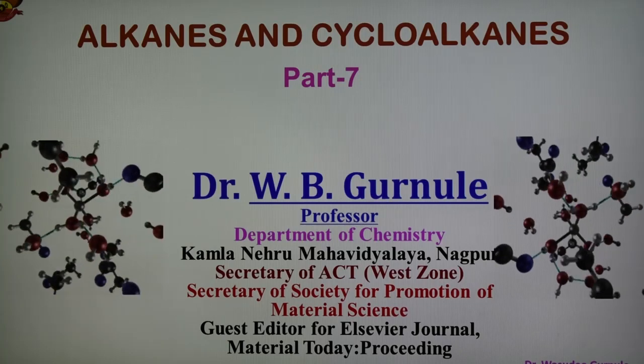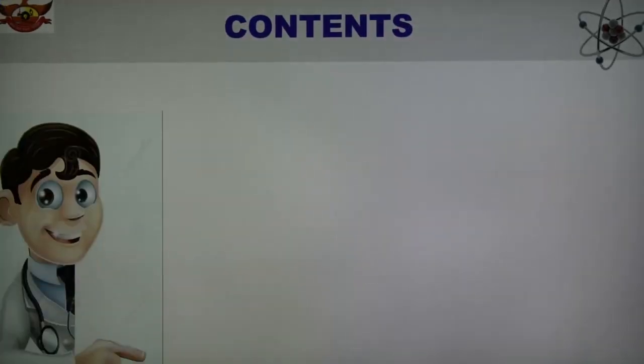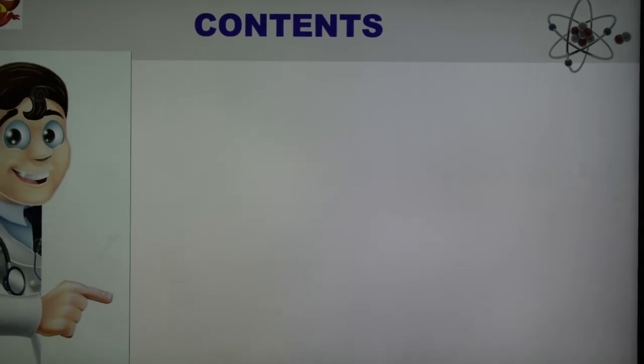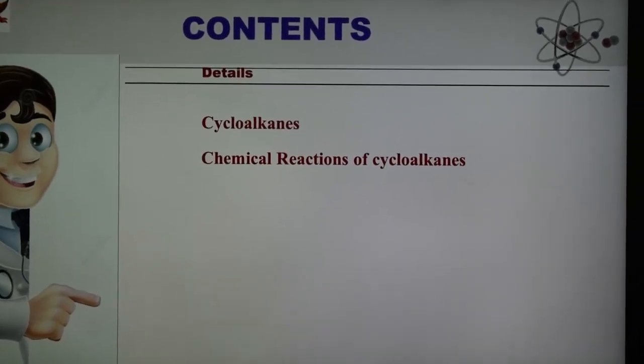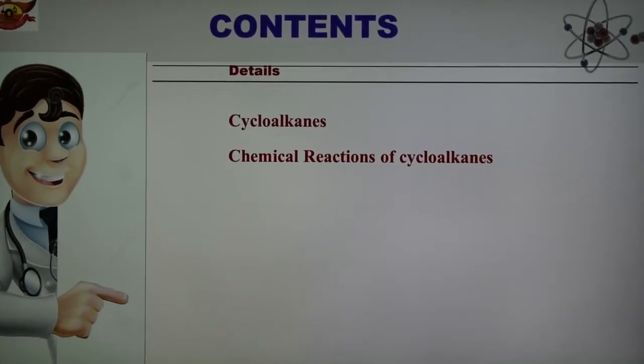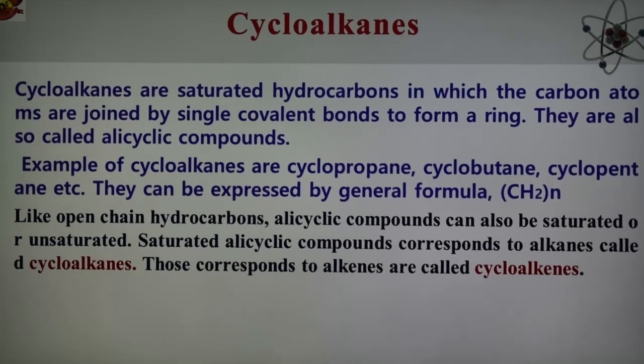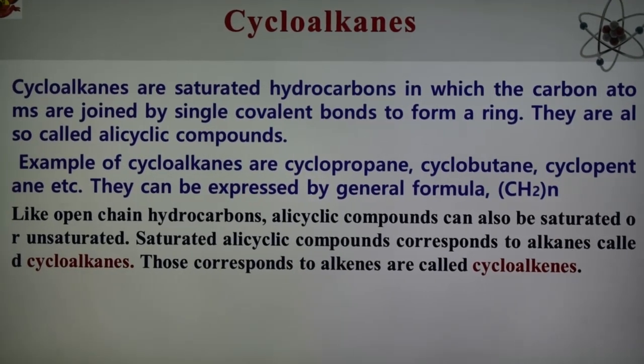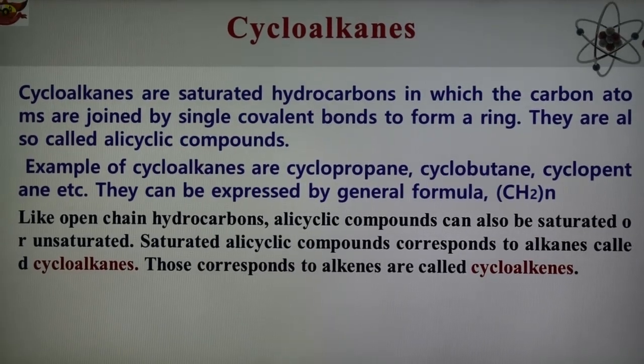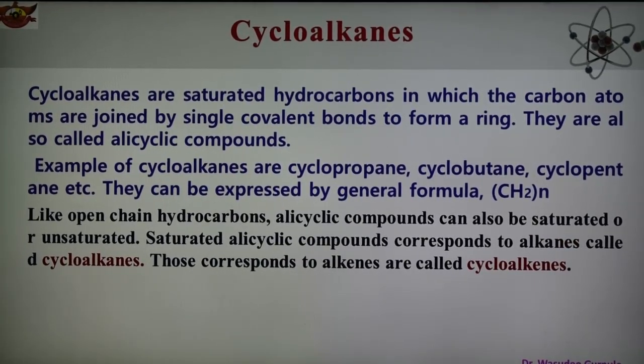In this part we are going to discuss the different chemical reactions of cycloalkanes. Cycloalkanes are also known as saturated hydrocarbons. Do you know what a saturated hydrocarbon is? It is a compound which contains carbon-carbon single bonds. Unsaturated hydrocarbons contain double bonds and triple bonds. So cycloalkanes are saturated hydrocarbons which contain only carbon-carbon single bonds.